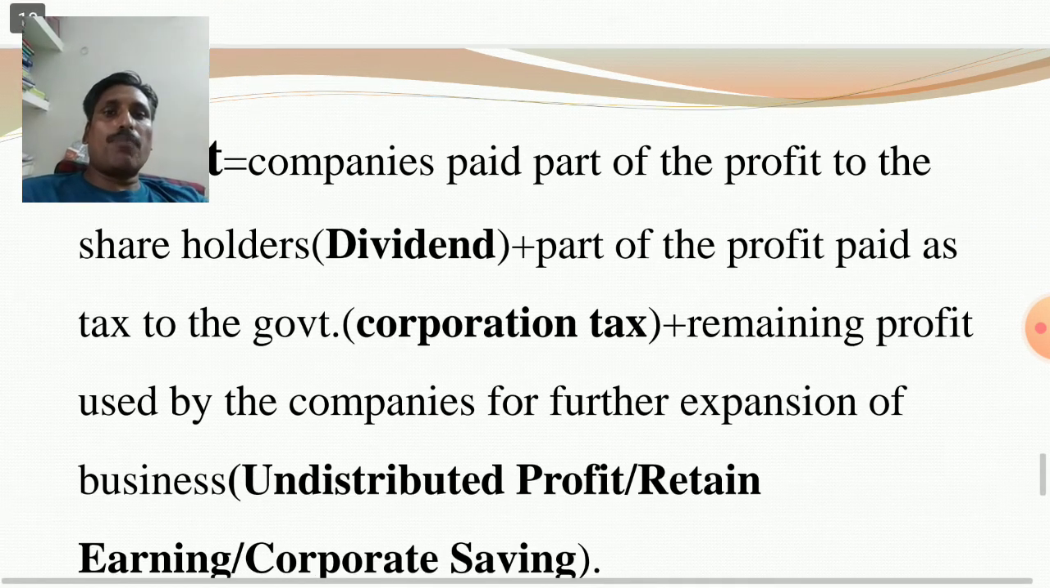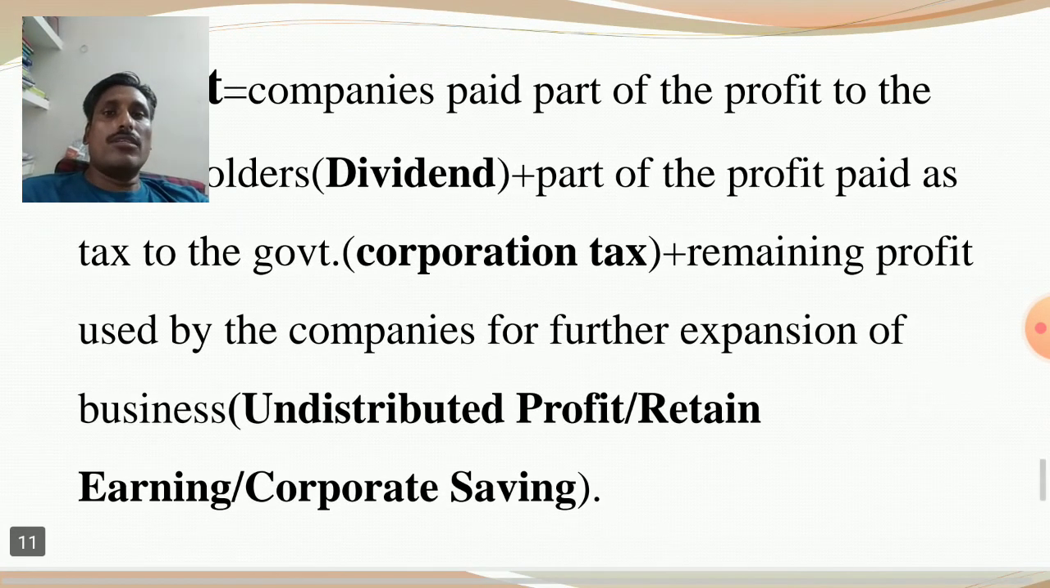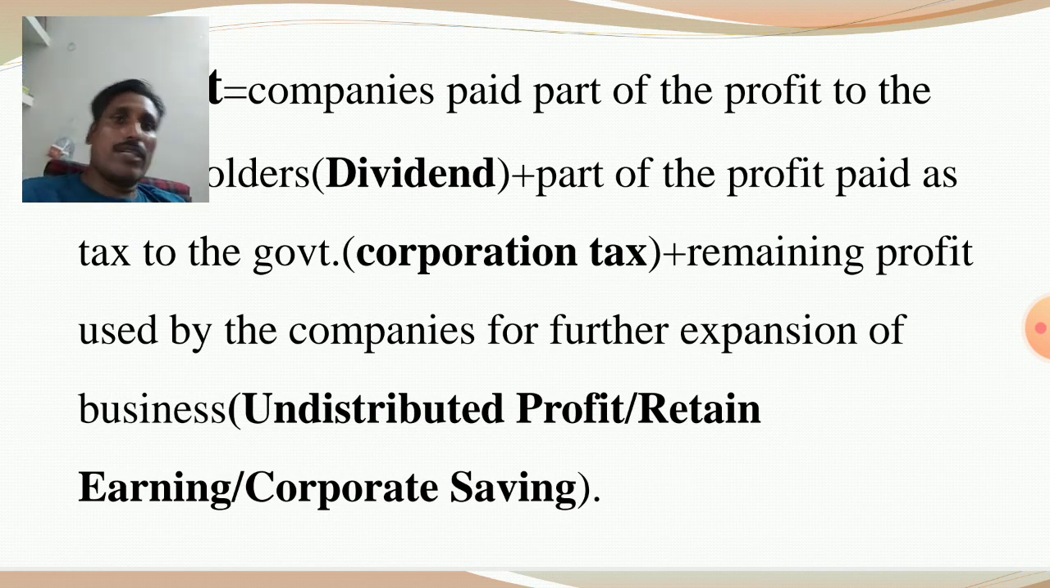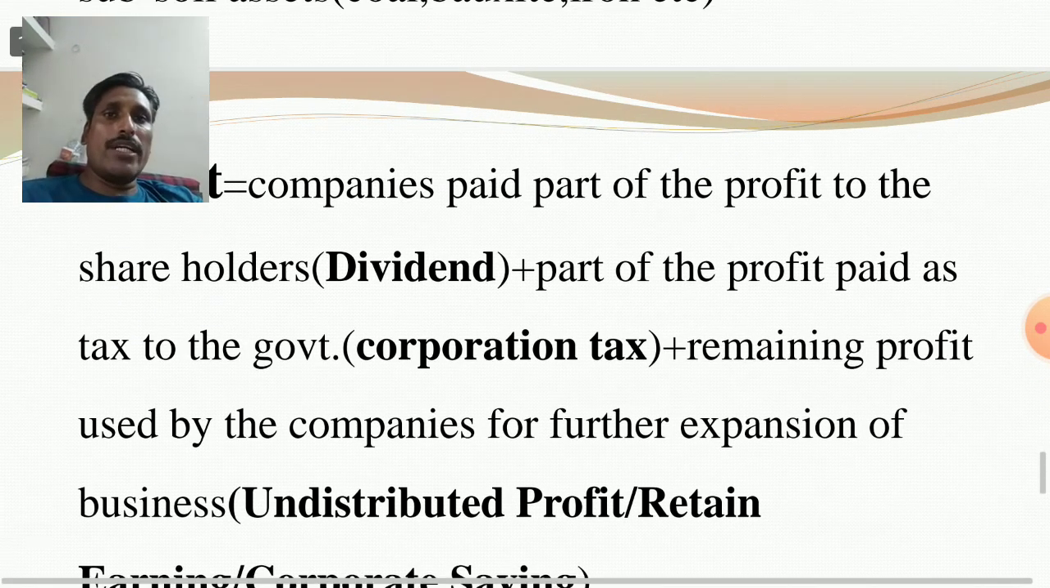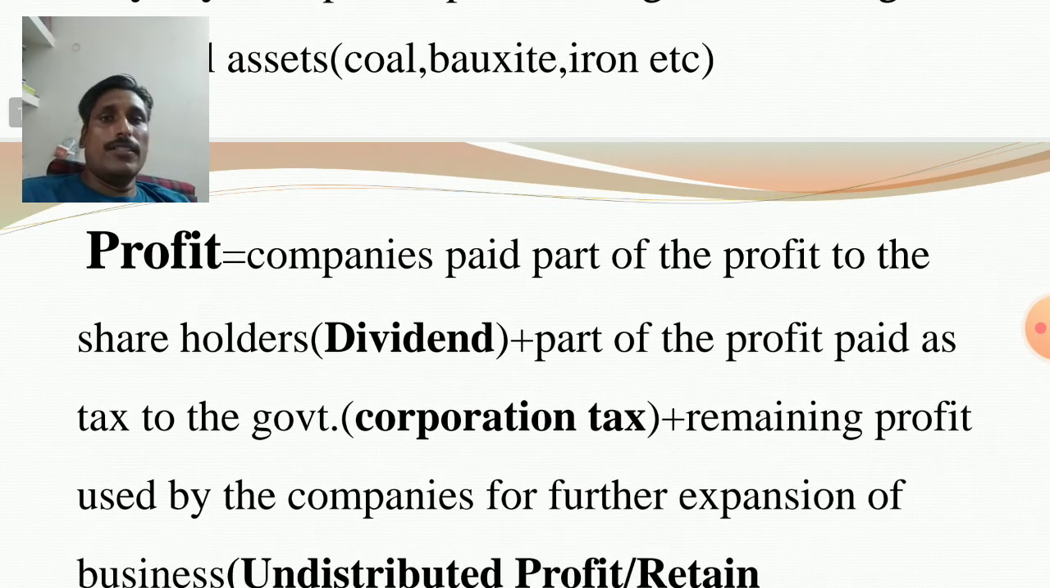Then the remaining profit is called undistributed profit. Undistributed profit, alternate name, retained earning or corporate saving. You remember, the remaining profit is used by the companies for further expansion and development of the business. So profit is actually divided into three parts. One is the dividend. Companies paid part of the profit to the shareholders. Shareholders means those people who invested funds on the shares of the companies. So definitely they receive dividend.